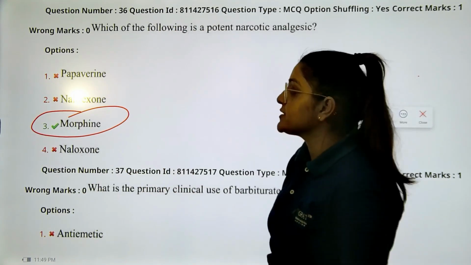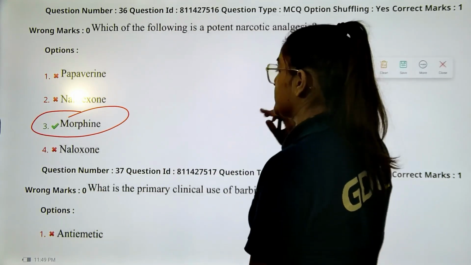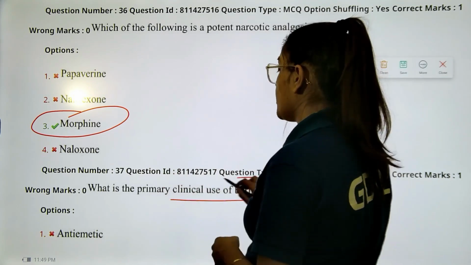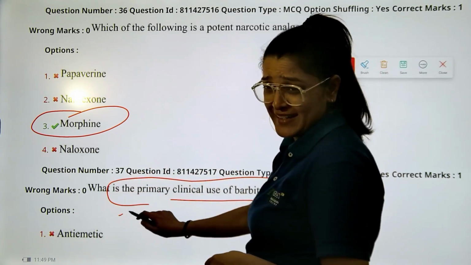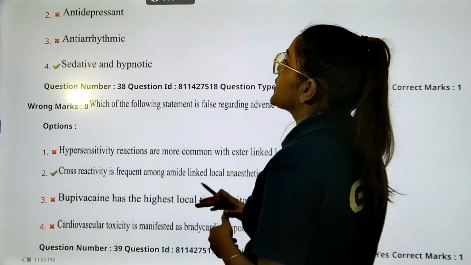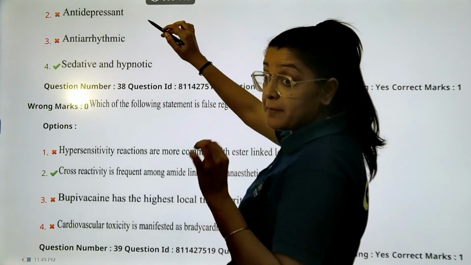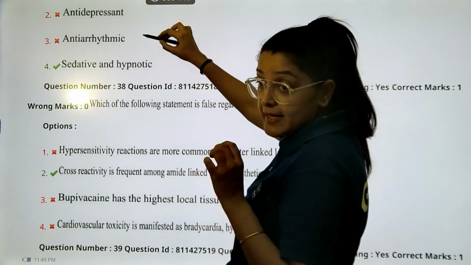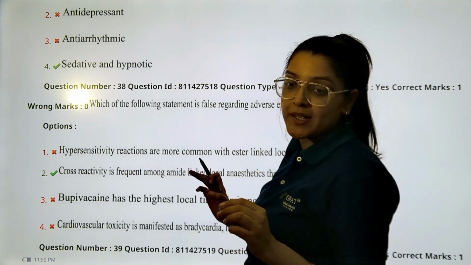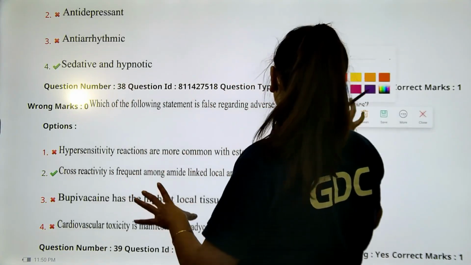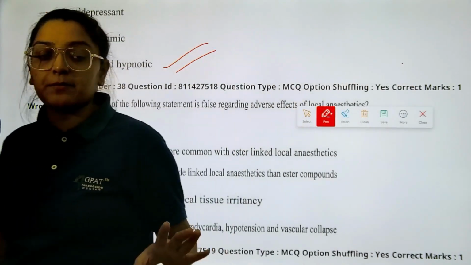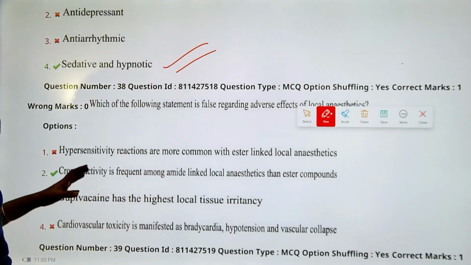Next question, we are close to the end. What is the primary use of the barbiturates? Is it antiemetic? Not at all, right? Option B, are these antidepressants? The primary role they are asking, are these antiarrhythmic, or are they used as sedatives and hypnotics? In the whole chapter of sedatives and hypnotics, we just talk about the barbiturates. It is so simple, a basic classification you get it from, right?